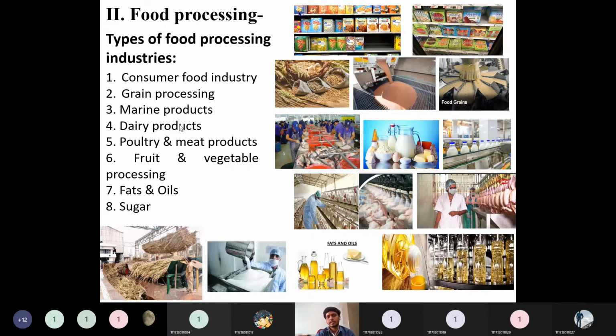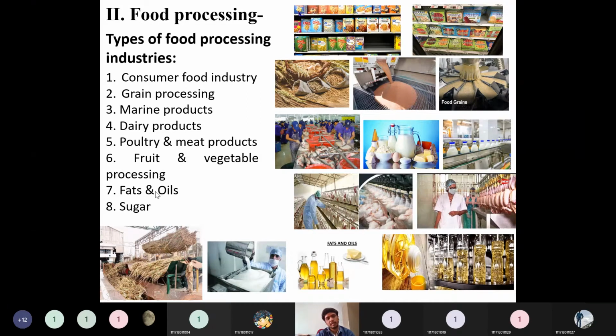Then the dairy product industries, like milk products, butter, and everything will come under this dairy product industry. Then poultry and meat industry, like chicken, sheep, lamb, everything will come under this poultry and meat industry. Then the fruit and vegetable processing. So whatever the vegetables after post harvesting, it will be categorized. It will be stored separately, and it will be brought to the market and it will be sold. So this will be categorized under fruit and vegetable processing.